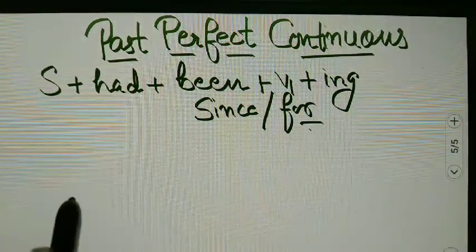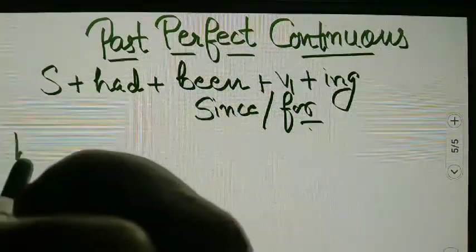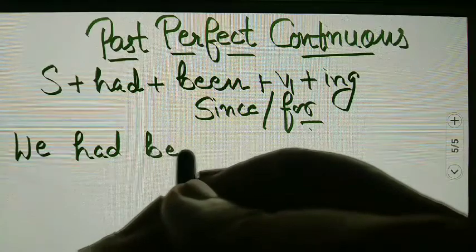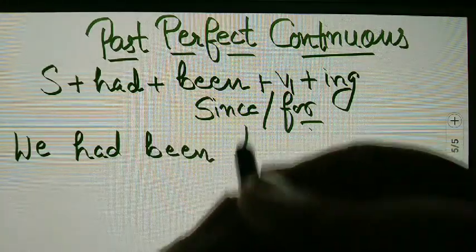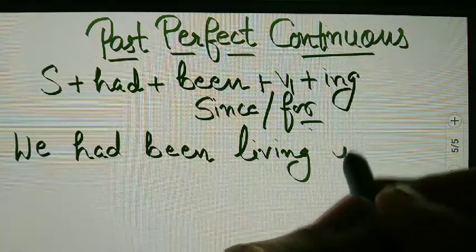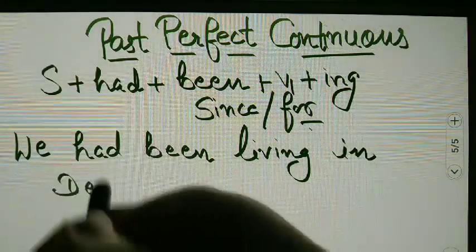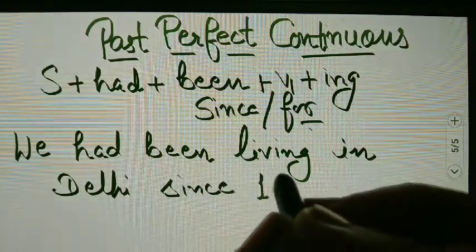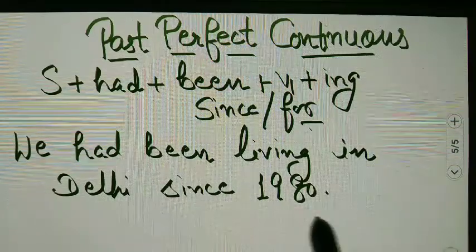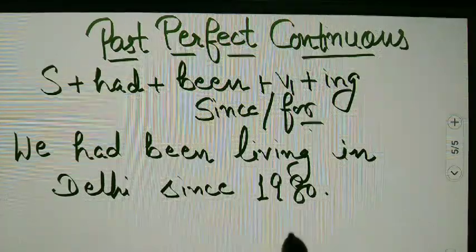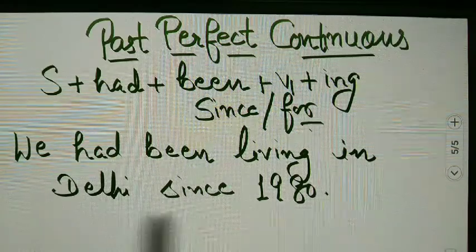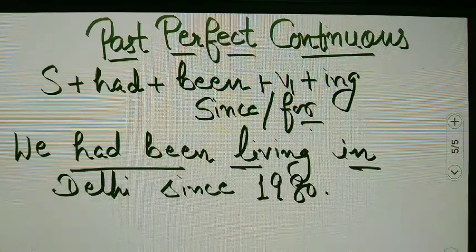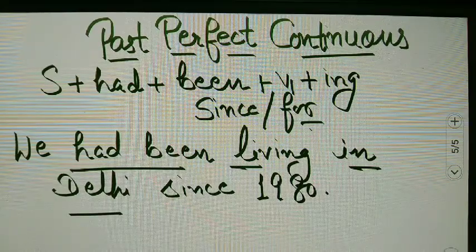One more example I am giving you: we had been living in Delhi since 1980. See here, a fixed, proper time is given, so that's why we are using since here. The rest we followed the same rule, and we made this sentence in past perfect continuous.